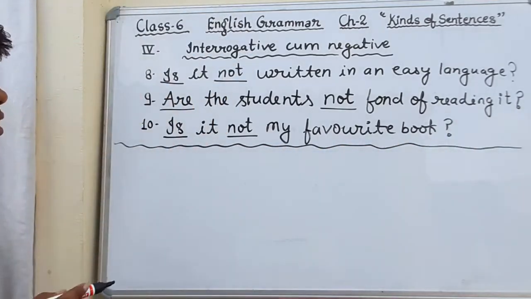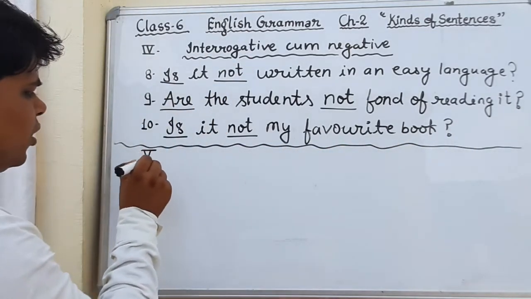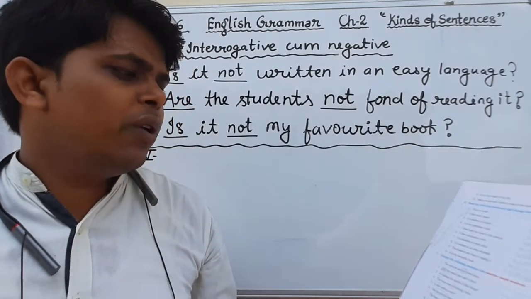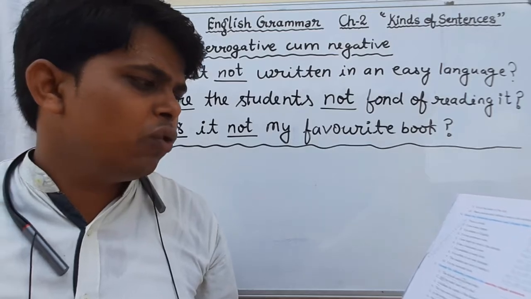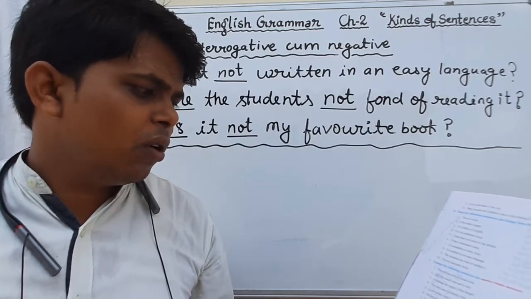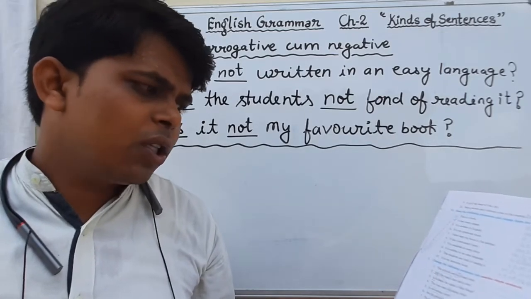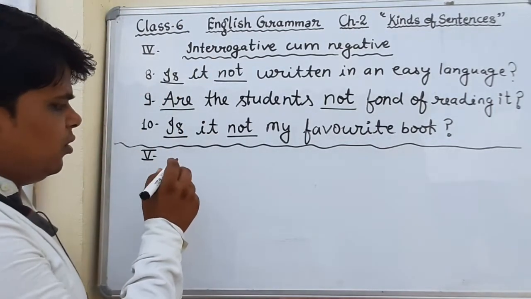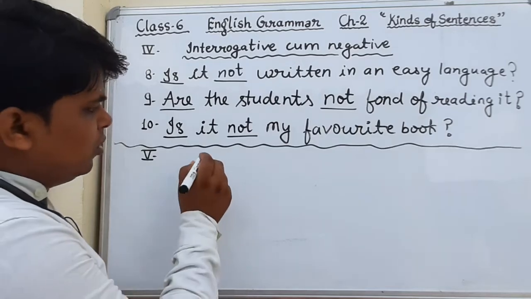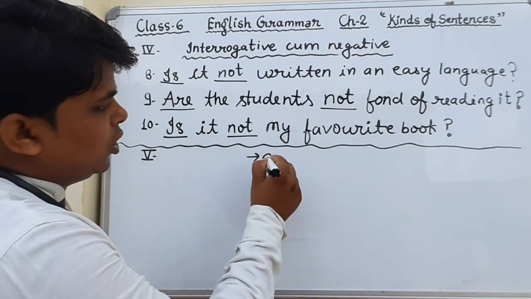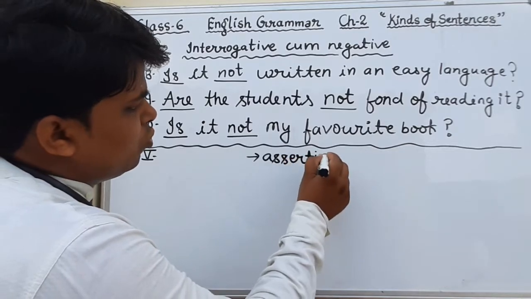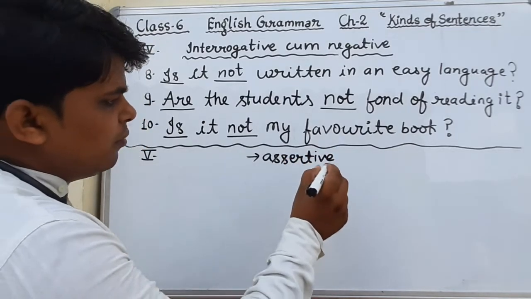Now we will discuss exercise number 5. Change the following sentences into assertive or simple sentences. Sentences are given here. We have to change it into assertive sentence, and if it is already assertive, then leave it.